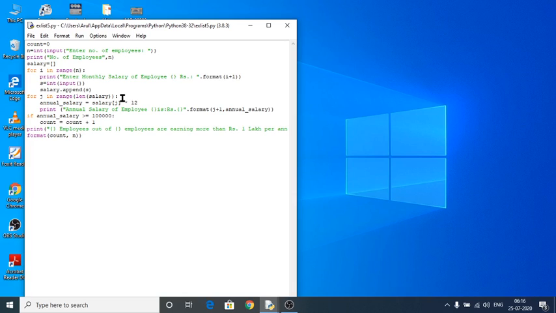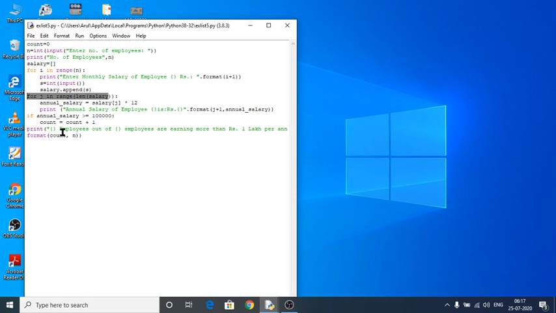And this is for calculating, this is for displaying the employee salary. And next, this is for calculating annual income. Annual income is nothing but the salary of that particular employee multiplied by 12, because per annum it has 12 months. Multiply by 12, and we can calculate the annual income for that particular employee.